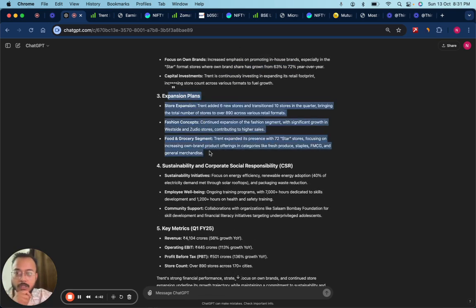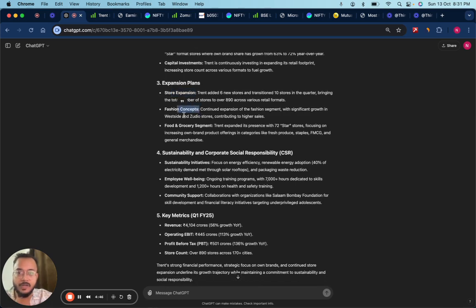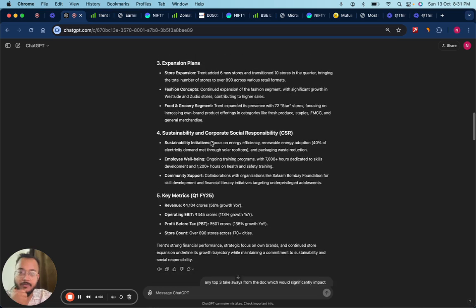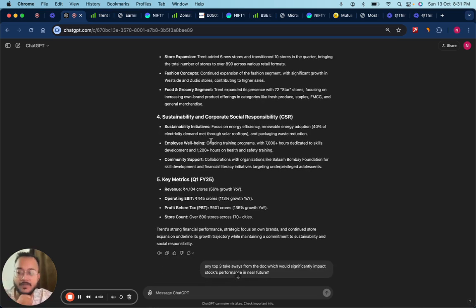It also helped me plot the expansion plan, how the store expansion is happening, what the fashion concepts are, and the food and grocery segments. With the brand Star, they are also venturing into food and grocery segments, and it shows how they are contributing to revenue. This is something you can extract using ChatGPT. You don't have to do all this analysis on your own. You just have to ask the right questions to ChatGPT, plain and simple.